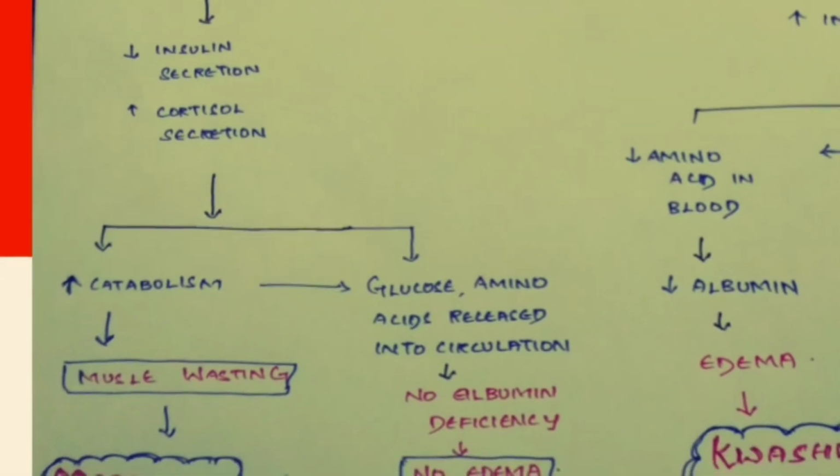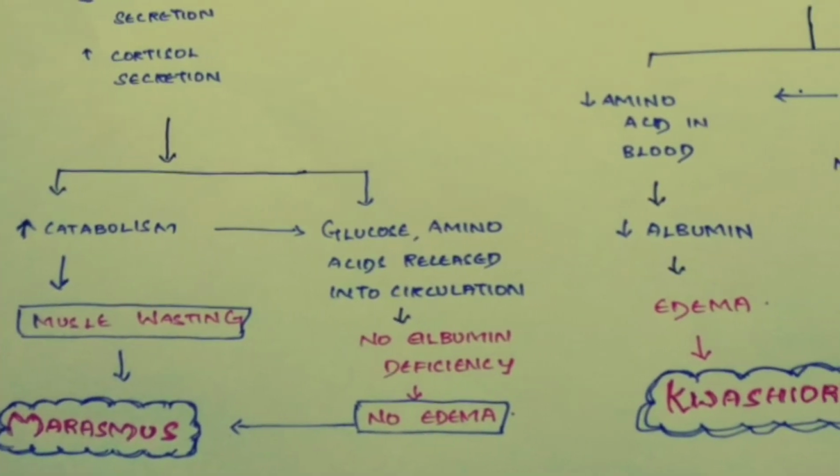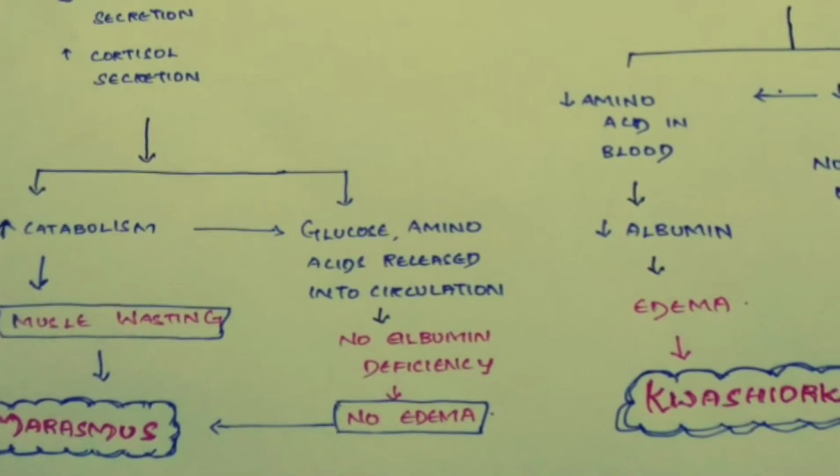Considering the function of insulin, we know that insulin is an anabolic hormone. So whenever there is decreased secretion of insulin, there is increased catabolism because of the unopposed action of cortisol. Because of increased catabolism, the proteins of the muscle get broken down, the fat gets lysed. So increased catabolism leads, on one side, to muscle wasting, and on the other side, protein breakdown to form amino acids, so that amino acids get into the blood. So the blood amino acid level remains normal.